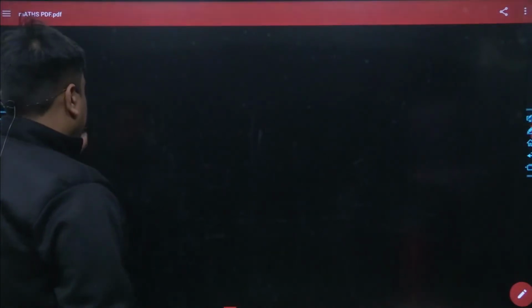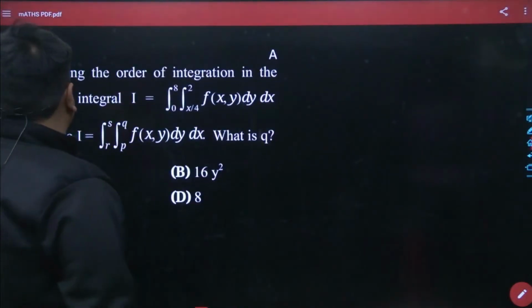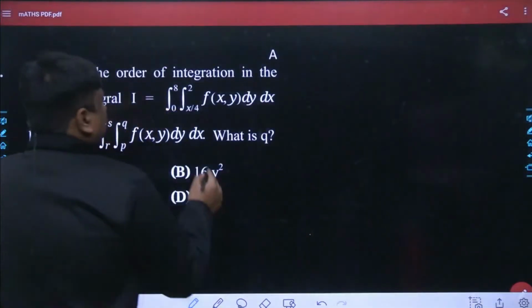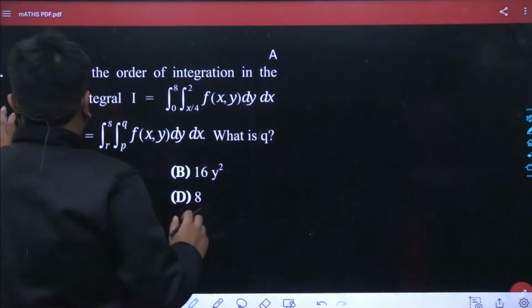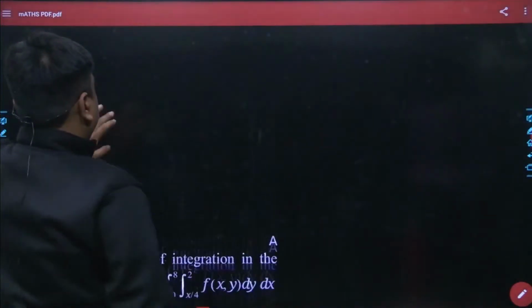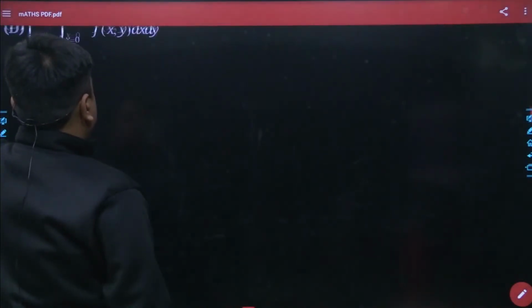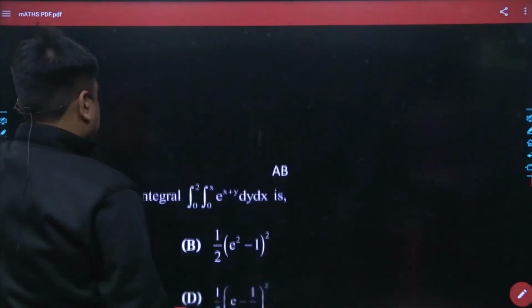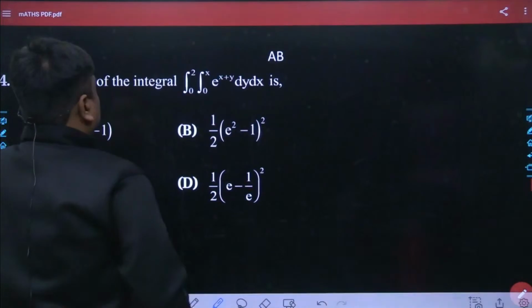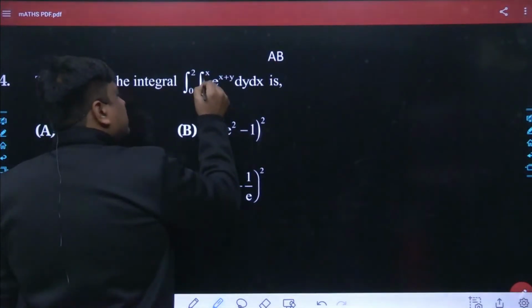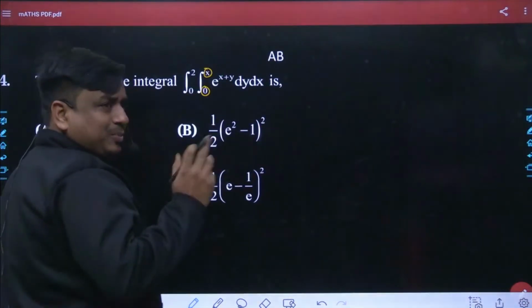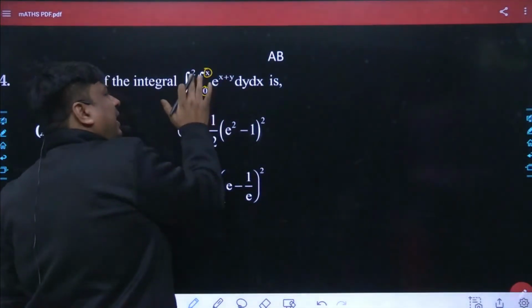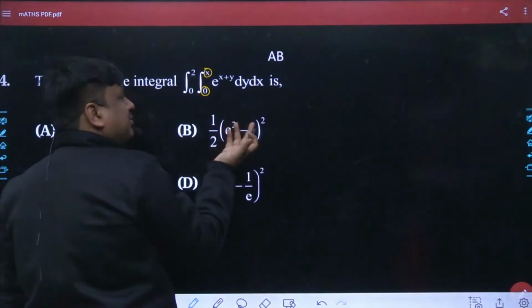See, as far as this question is concerned, you have to perform the double integration. My dear friend, which one is the question? Okay, this one. The double integration is to be performed. As you can see, the variables in the lower and upper limits are x. So obviously, here the integration has to be made with respect to y, and here with respect to x.